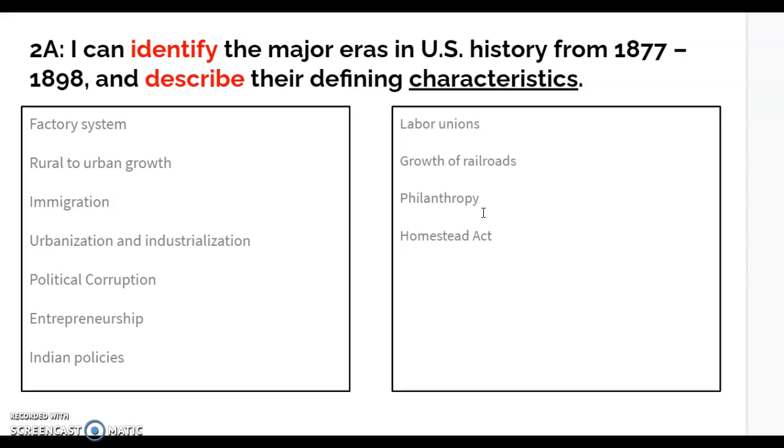You get political corruption because you have political bosses. You have people coming in that are starting new businesses. So you have entrepreneurs that are making money. If you see the railroad, transcontinental railroad expanding from the East Coast to the West, if you see the Homestead Act, where you have people that are given money by the government to go and start a farm, any of those things would be the characteristics basically of the westward expansion and Gilded Age.